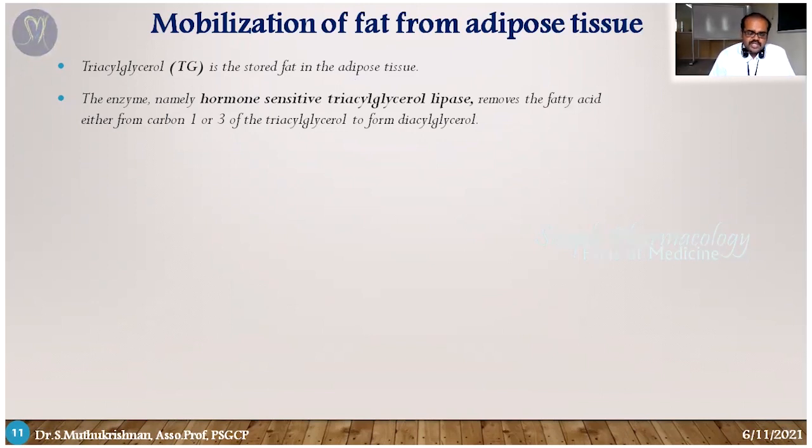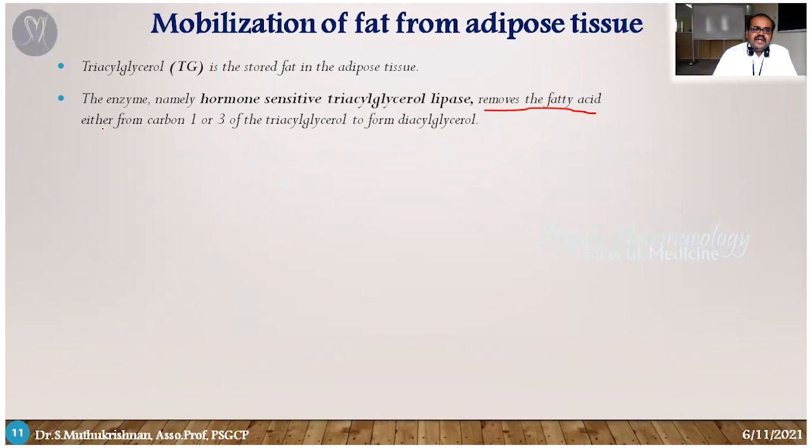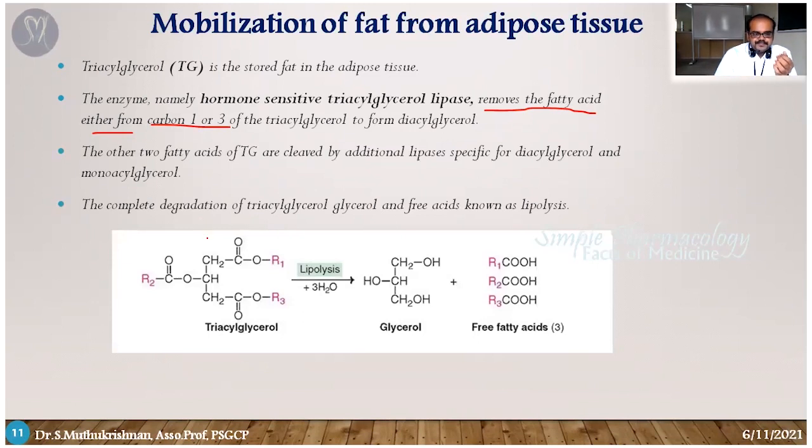Hormones play the major role for this purpose. Particularly the hormone sensitive triacylglycerol lipase; hormone is going to control this enzyme. That triacylglycerol lipase enzyme is responsible for removing the fatty acid from carbon 1 or 3 of the triglyceride, as you can see in the next slide.